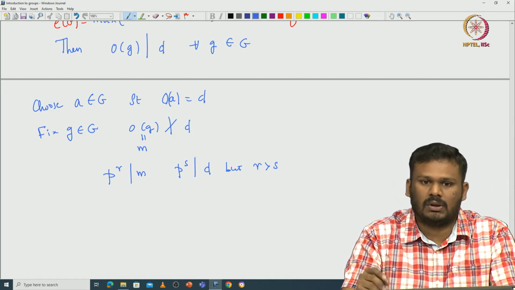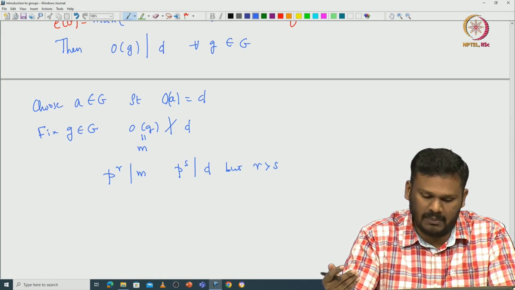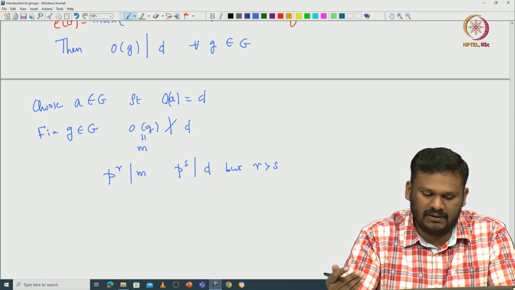Just look at the prime factorization of both M and D, because M doesn't divide D.